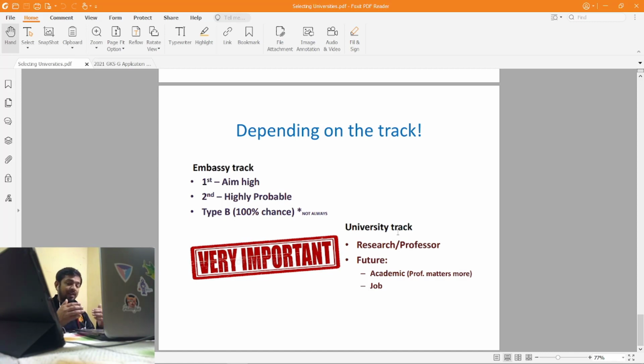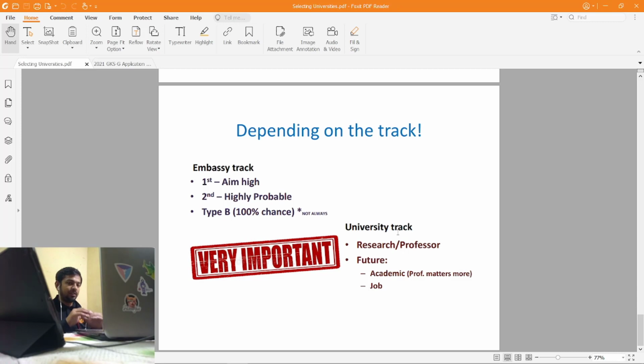And in the third option, as you have to fill a type B university that is mandatory for embassy track people, you can fill any type B university that has almost 100% chance. I'm not saying that all type B universities have 100% chances, but mainly all the type B universities have less competition compared to type A universities.